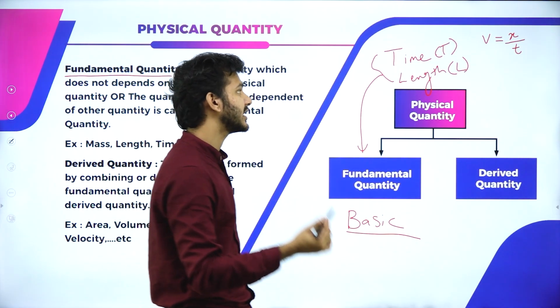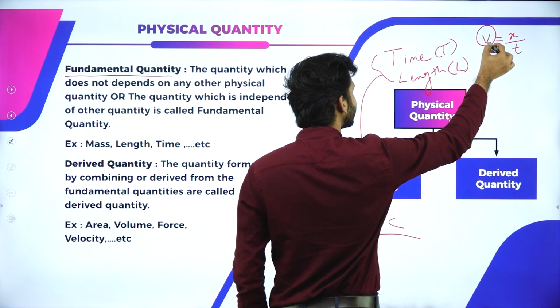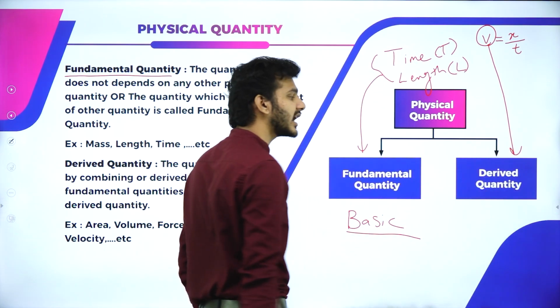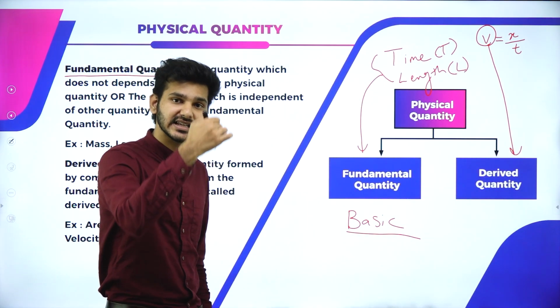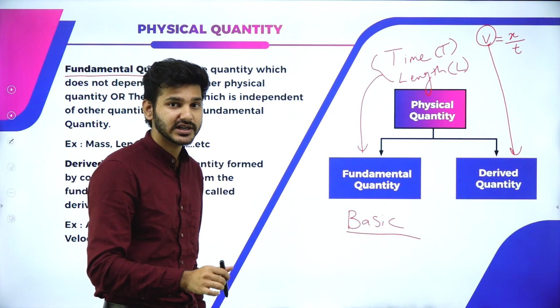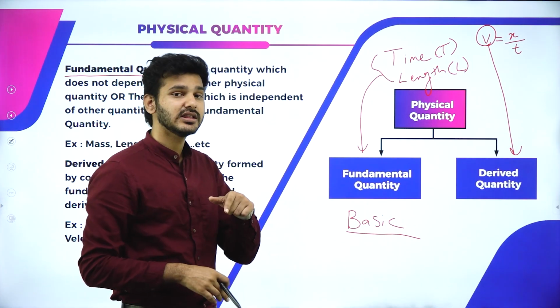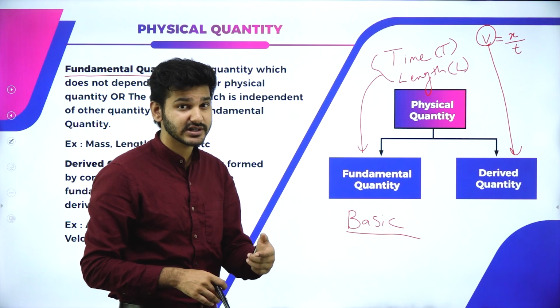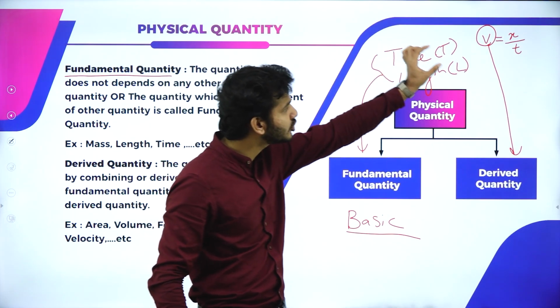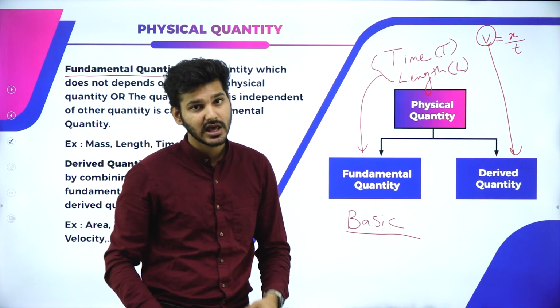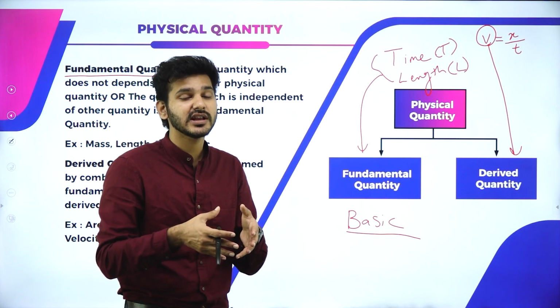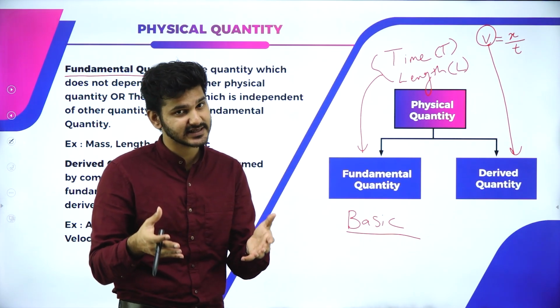So this particular term velocity is a derived quantity, and it is derived from the fundamental quantities which are time and length. There are a total of 7 fundamental quantities, of which we just used 2 in order to derive velocity. Now he's traveling with 25 meter per second square acceleration.